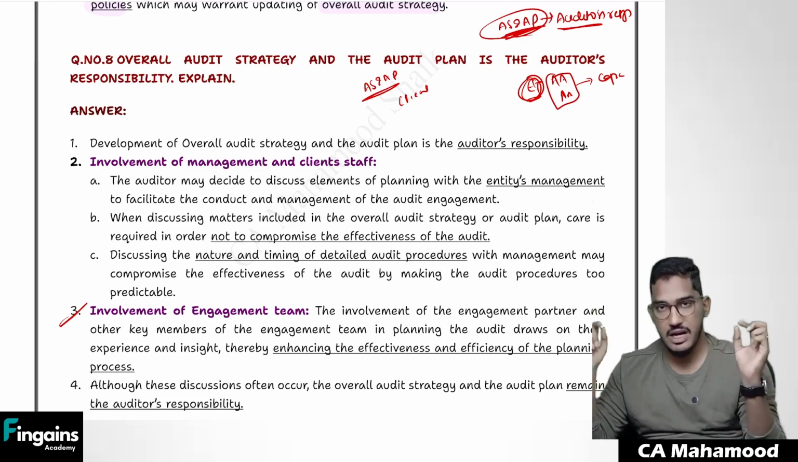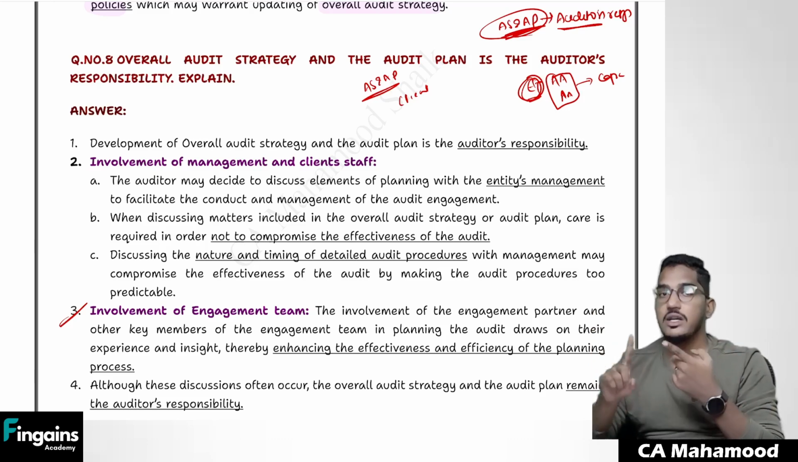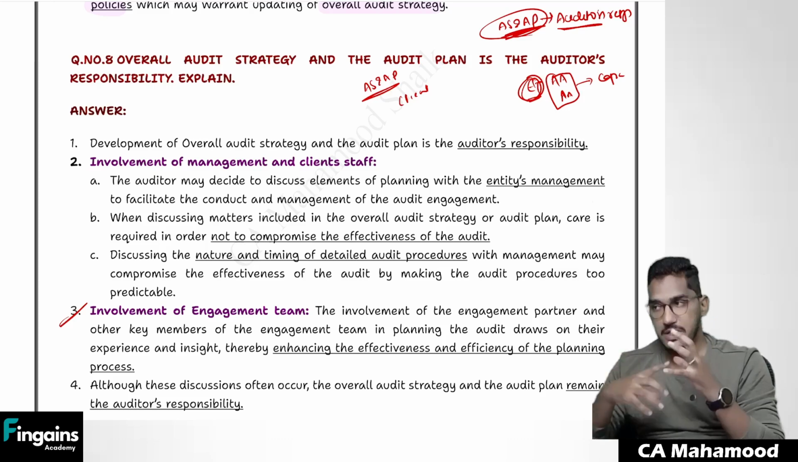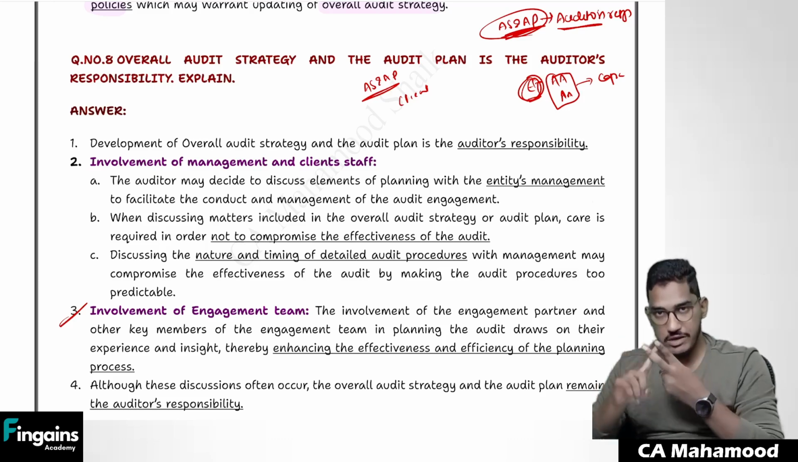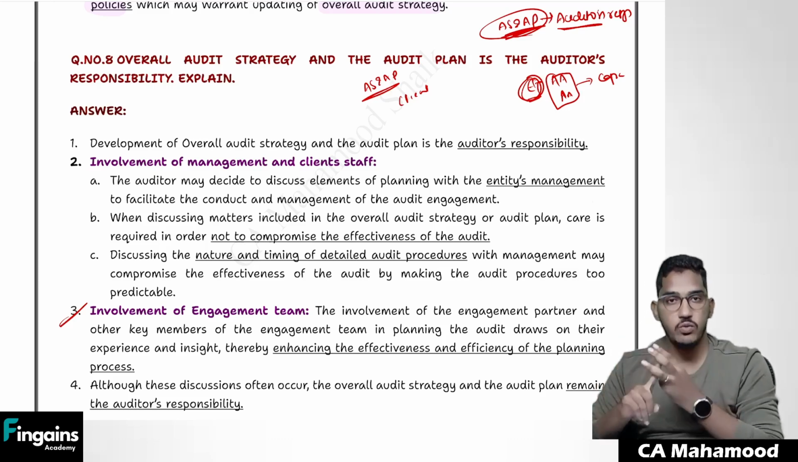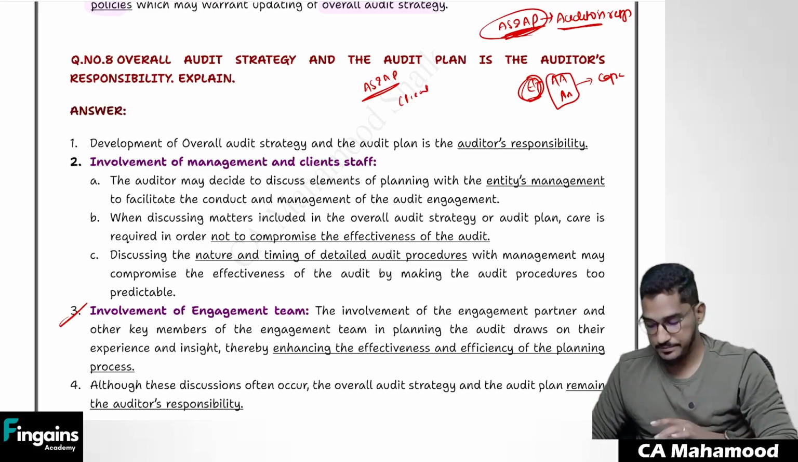So the final conclusion is, the ultimate responsibility for establishment of strategy and plan rests with the auditor. But in that development, the auditor is going to involve the engagement team. He's also going to involve client's management and client's staff.